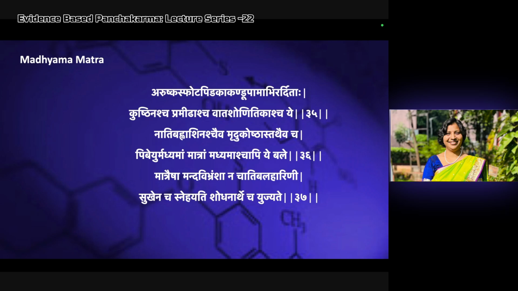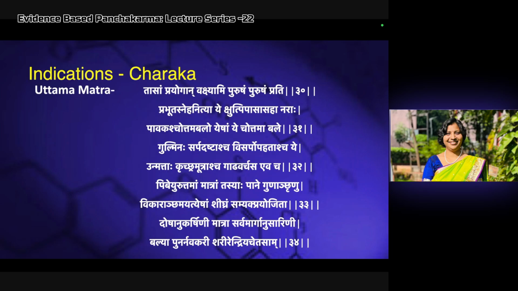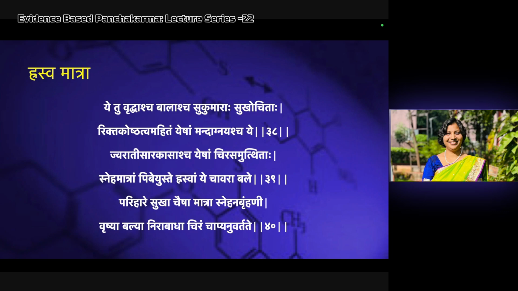Manda Vibhramsha. Like routinely in Snehapana, the Vibhramsha is there, or the patient will get the Brahma. So that will be less. Sukhene cha Snehayati. This dose will easily do the Snehana. Shodhanarthe cha yuchate. This is indicated for the Shodhanarthe. And the Uttamatra is indicated for the Shamana Snehapana. Okay. Then Rasva Matra. This is the third Matra by Sushruta.